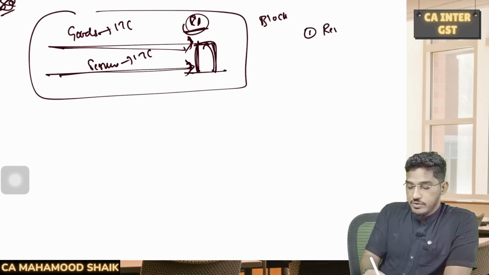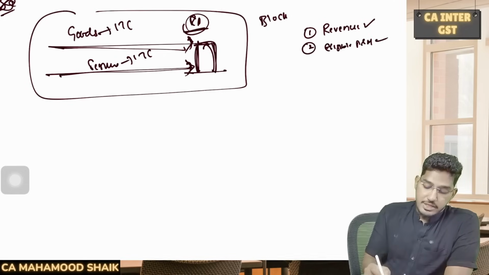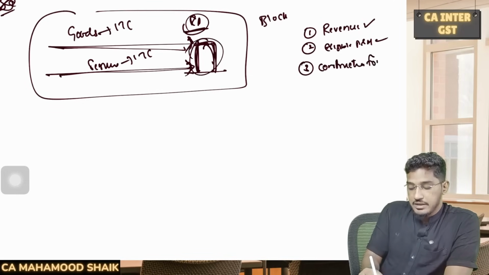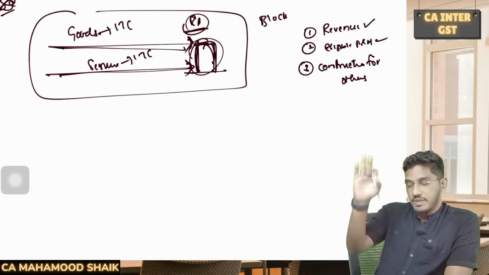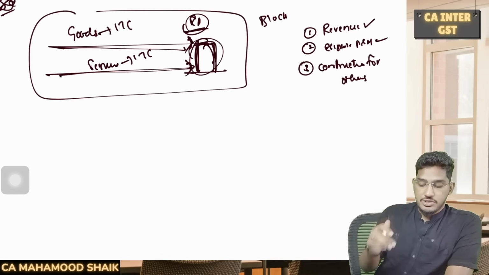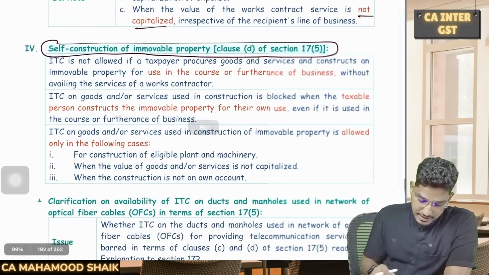Number one, if it is a revenue expenditure, then you can claim input tax credit. Number two, if you are using it for construction of an eligible plant and machinery, then you can avail input tax credit on it. Number three, if you are not doing the construction on your own account, if you are doing that construction for others, if that construction is not for you, you are receiving some money and doing that construction for others, that means it is not for your purposes, then you can avail the input tax credit. So that is what they say here, 3 things.